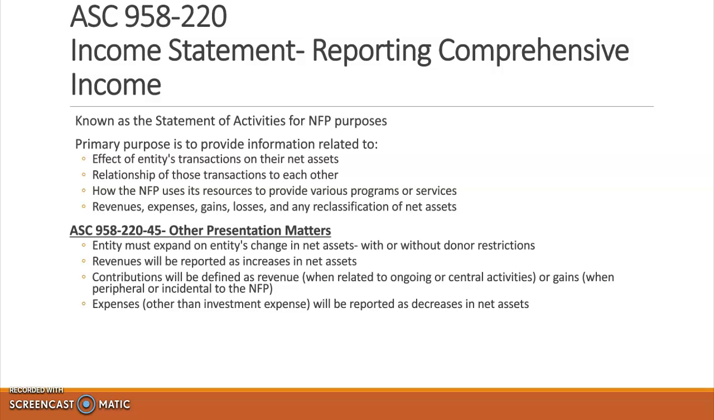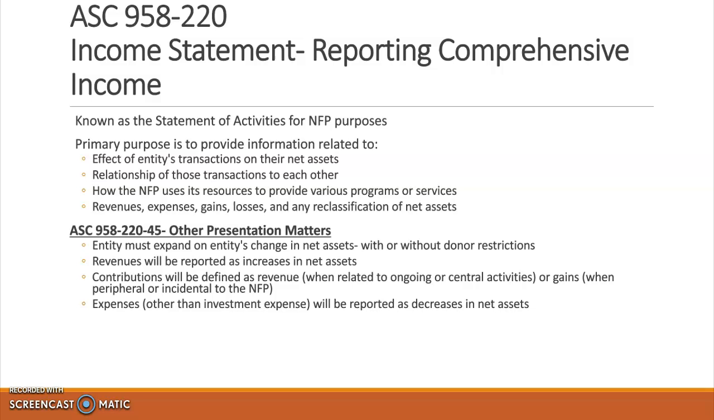The next code that we researched was income statement reporting comprehensive income, which of course, like I mentioned, for a not-for-profit entity is the statement of activities, and this is ASC 958-220. The primary purpose of this statement is to provide information related to the effect of the entity's transactions on their net assets, the relationship of those transactions to each other, and how the entity used its resources to provide its programs and services. Also, of course, the income statement will include revenues, expenses, gains, losses, and their reclassification of net assets, if they had any.